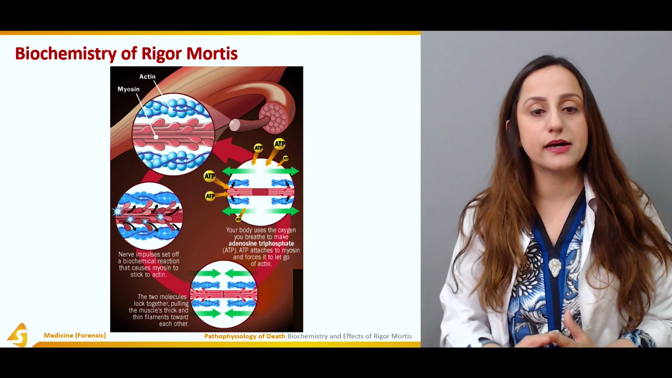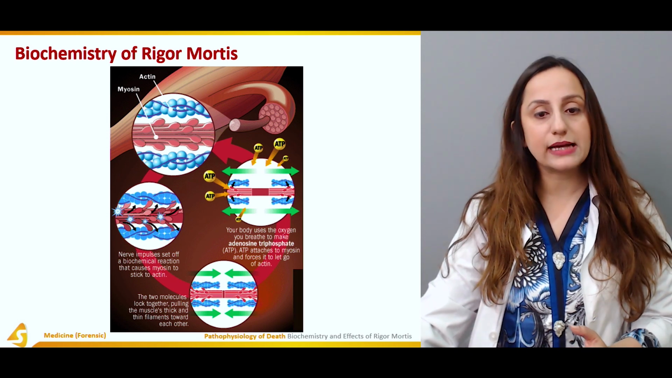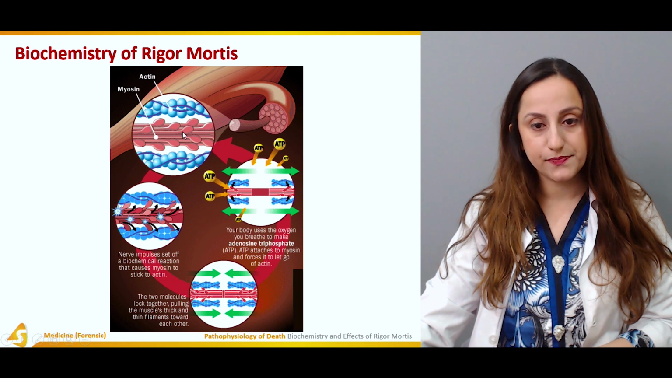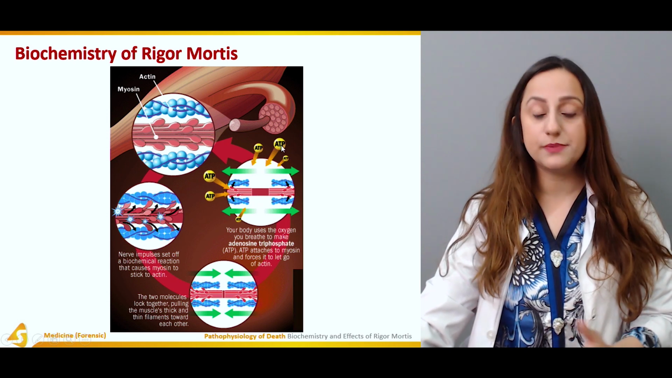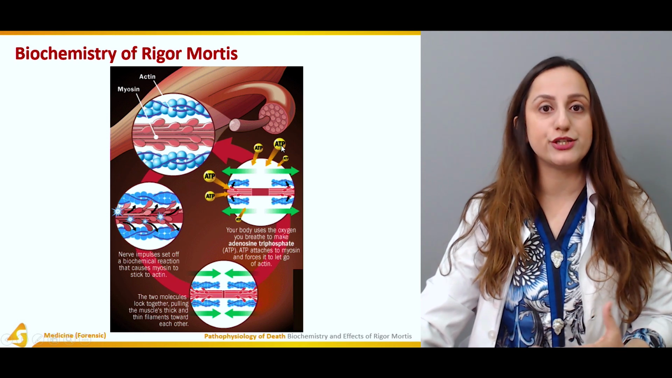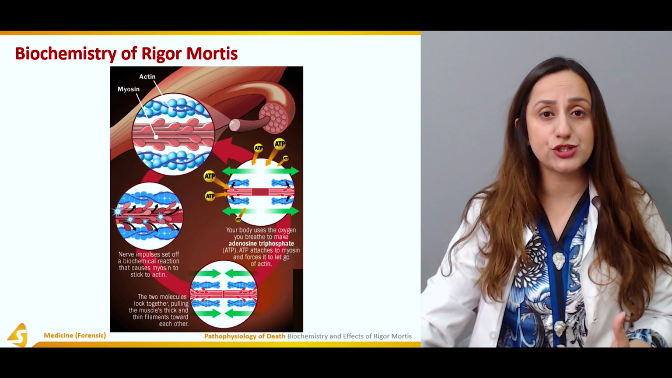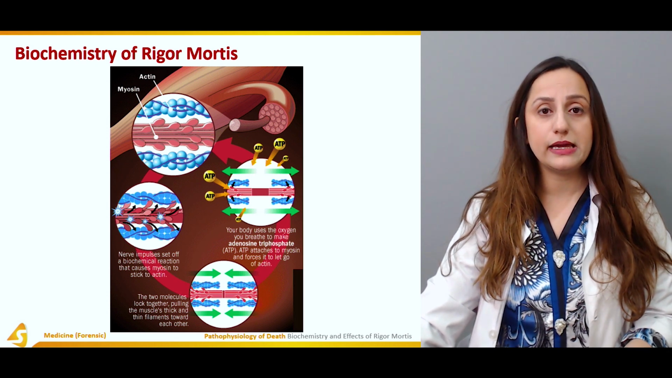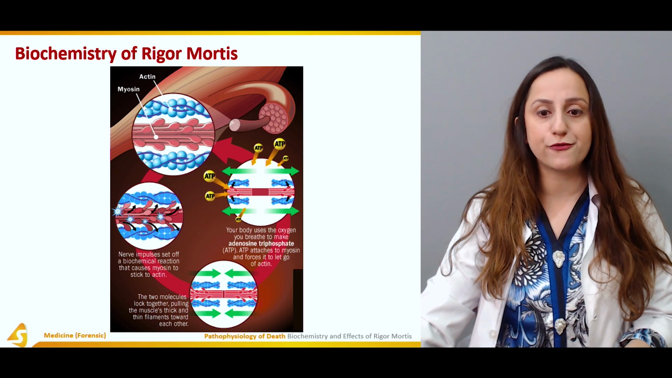Now what happens here at the biochemical level, this diagram is showing the actin and the myosin filaments over here. The ATP supplies are depleted after death, and that depends upon person to person, what was the condition of the body, what was the bodily state, whether the person was in starvation, or was suffering from any pathological conditions.